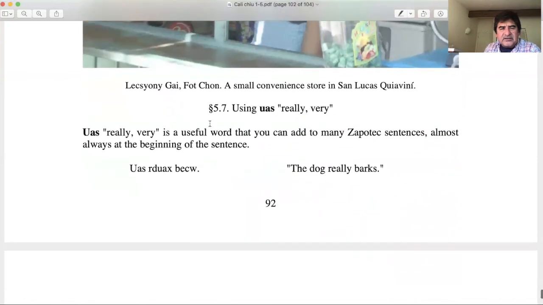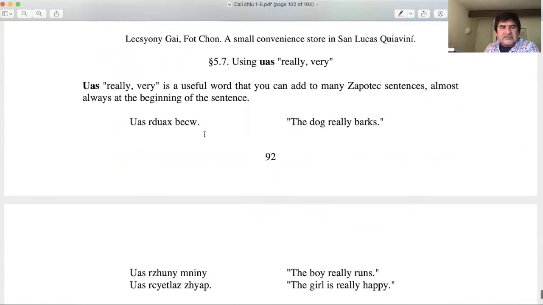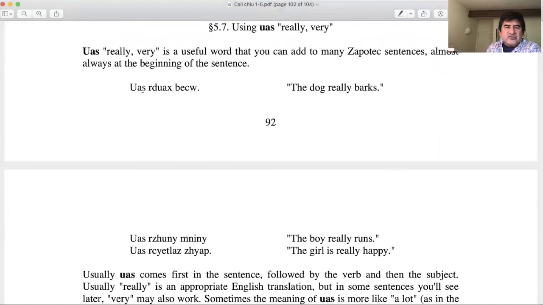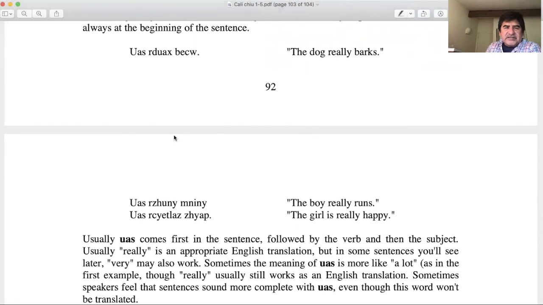And then our last word to use today is was, which means really, very, and this is the way you use that. You can say the dog really barks, and then we begin the sentence with was. It usually comes before the verb, as you can see in these last two sentences as well. The boy really runs.